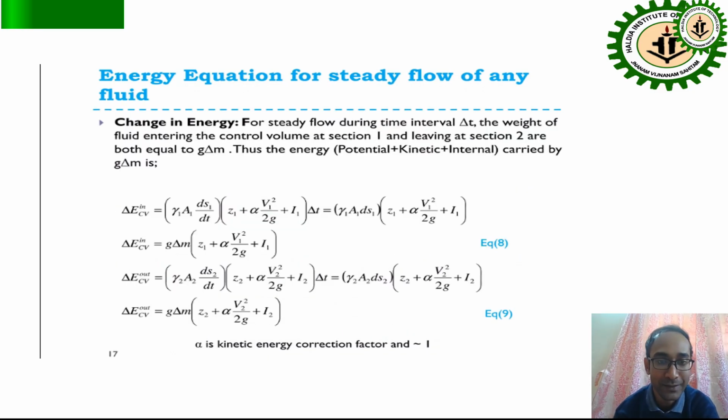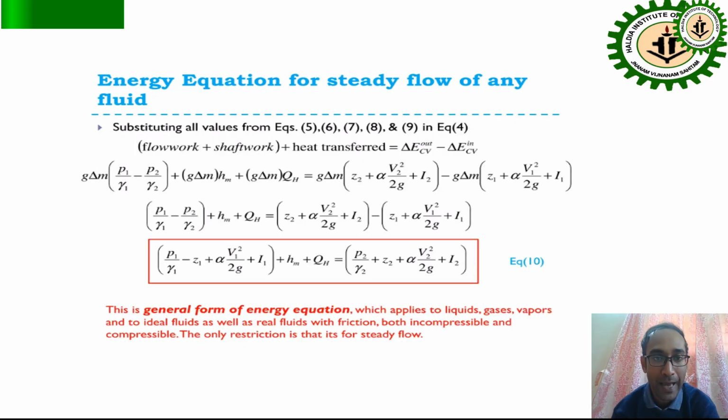And the change in energy. So these are the equations of change in energy. And finally, the energy equation for steady flow of any fluid becomes P1 by gamma 1 plus Z1 plus alpha V1 square by 2g plus I1 plus HM plus QH equals P2 by gamma 2 plus Z2 plus alpha V2 square by 2g plus I2. So it is basically the flow work and shaft work plus heat transfer.